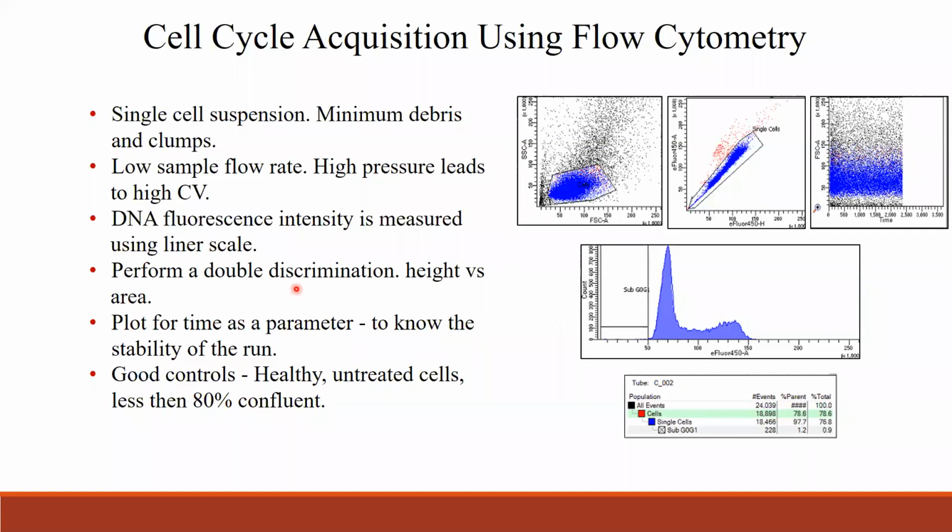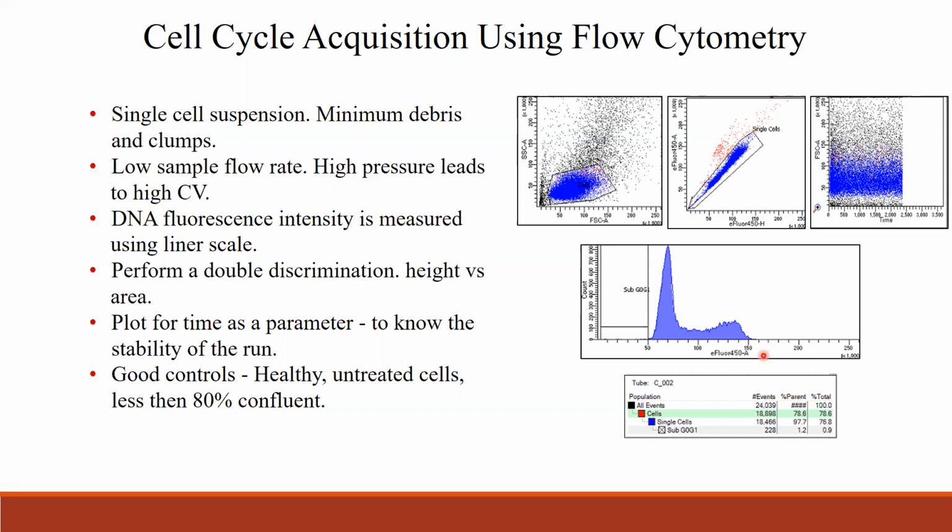And DNA fluorescent intensity is measured using a linear scale. Whenever you run flow cytometry, you usually use the log scale to see the fluorescent intensity. In this case, for DNA fluorescent intensity measurement, you have to use a linear scale, not a log scale. This is because the DNA in these phases has relatively small differences in signal intensity.